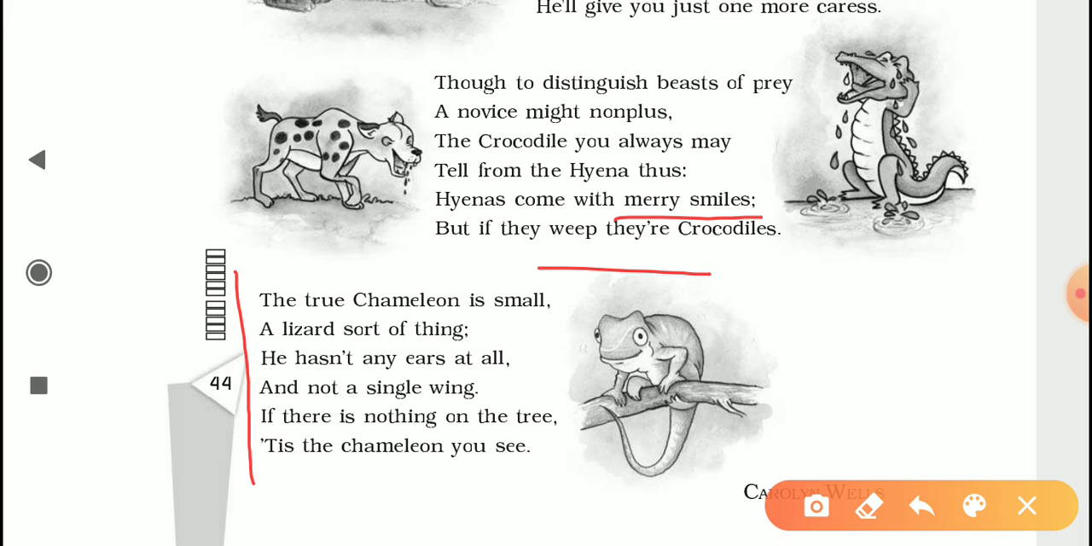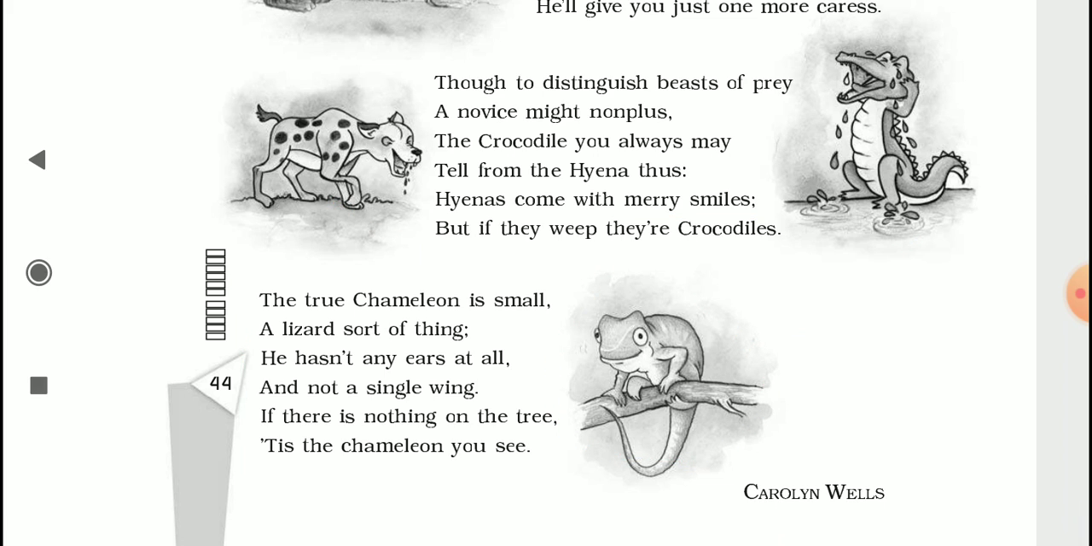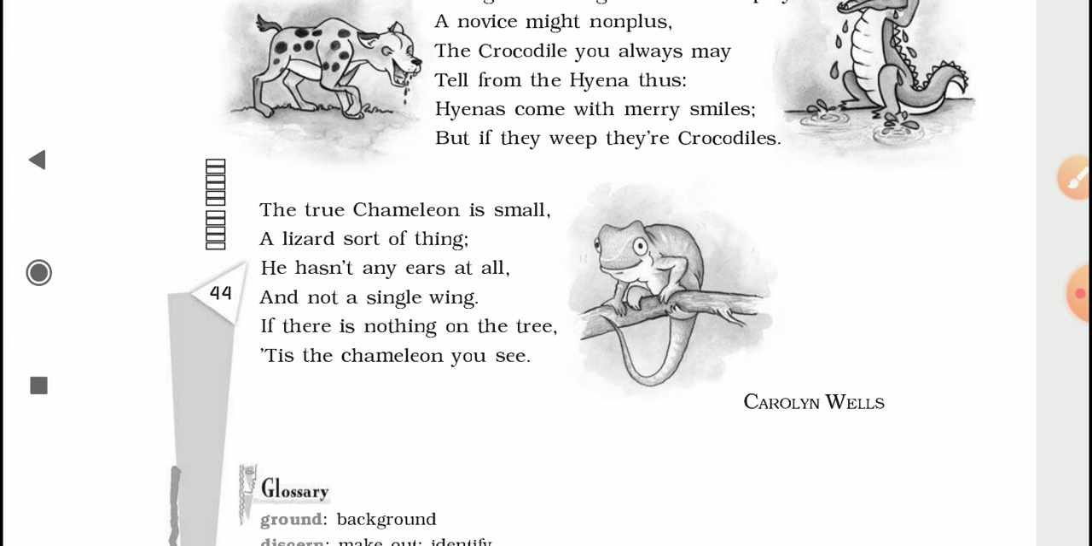This also portrays a wild beast, though not as dangerous as the previous ones. But there is one similarity with the hyena and the crocodile. The chameleon is also a deceptive animal. But unlike the hyena and crocodile, the chameleon is devised by nature in that manner. Let's read the stanza. The true chameleon is small, a lizard sort of thing. He hasn't any ears at all and not a single wing. If there is nothing on the tree, it is the chameleon you see.